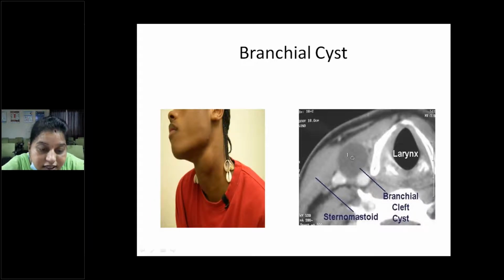So this is the diagram showing a patient with a branchial cyst. See the location, there is the sternocleidomastoid muscle. So it is a branchial cyst.